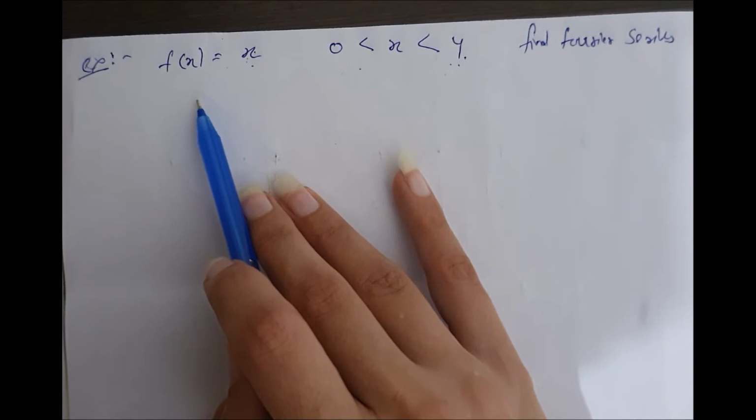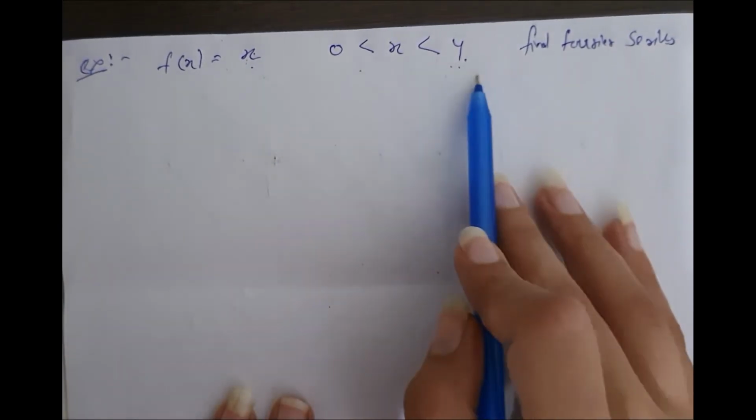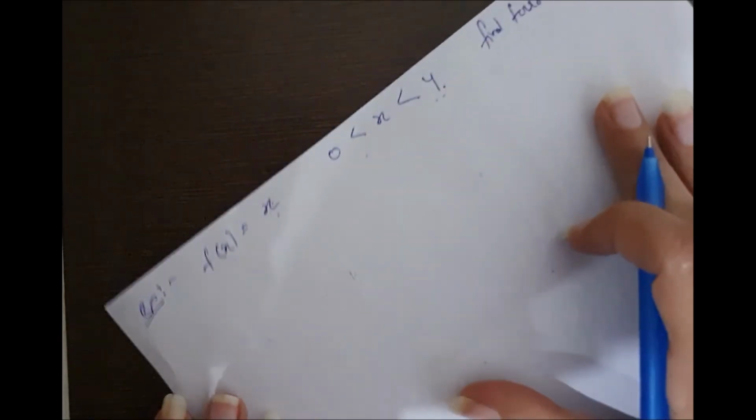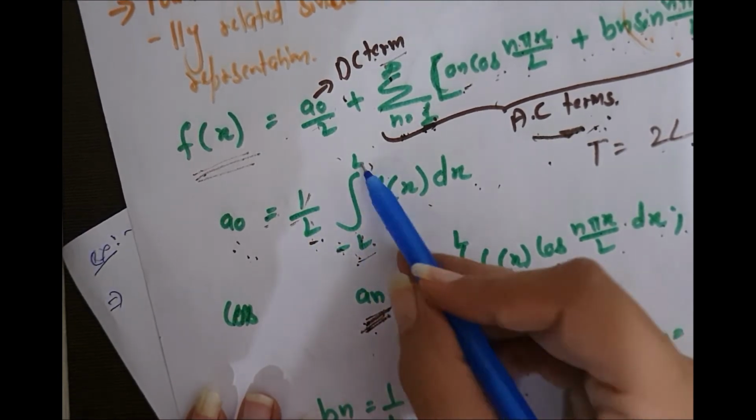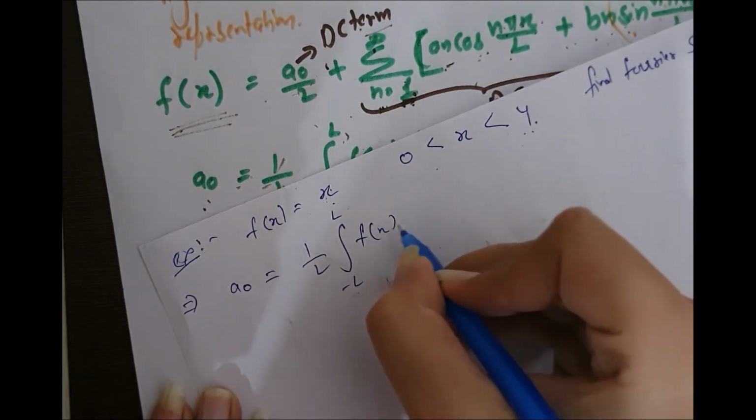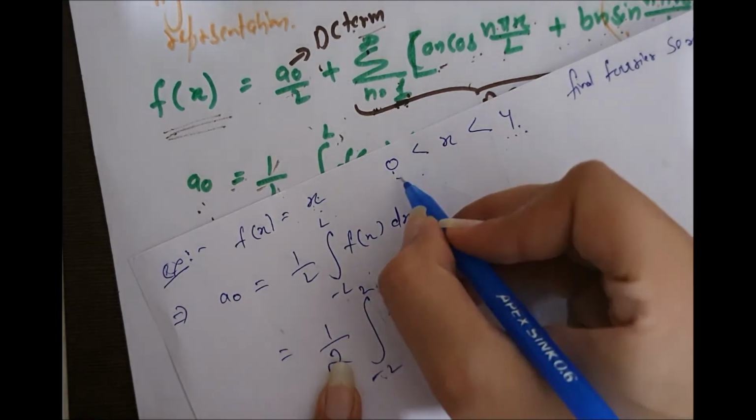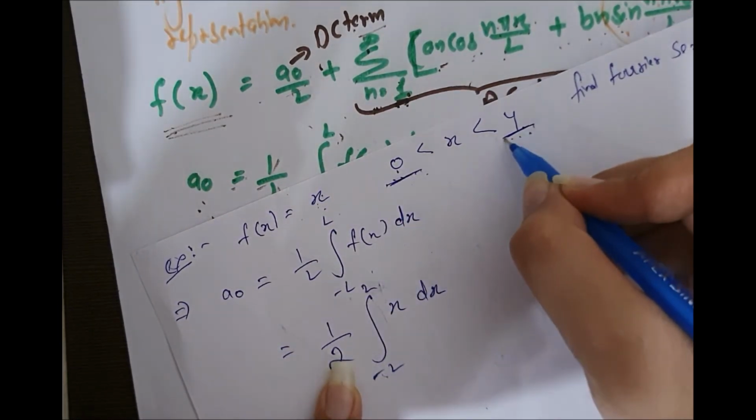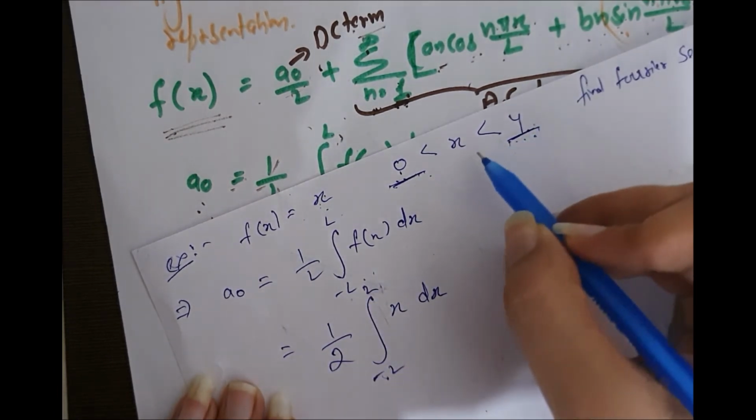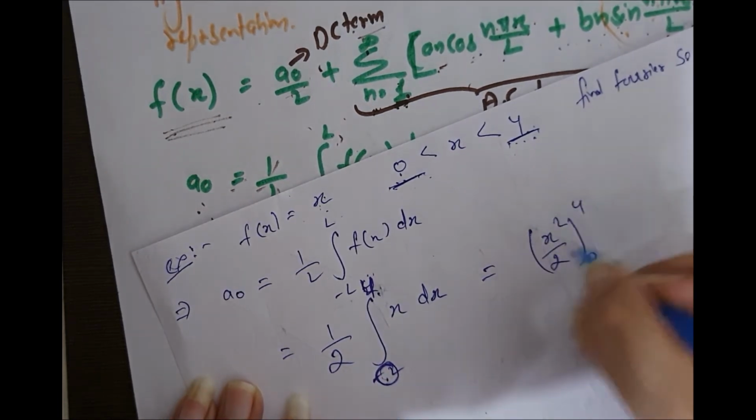Now second example, we have to find the Fourier series of the same function. The function is the same, that is x, and the time period is also the same. Now let's find out how its Fourier series expansion would be. Now a naught is 1 by L integral from minus L to L of fx dx. Now its limit changes. Previously it was from minus 2 to 2. Now it's from 0 to 4. If the limit changes, then the Fourier series expansion will be different.